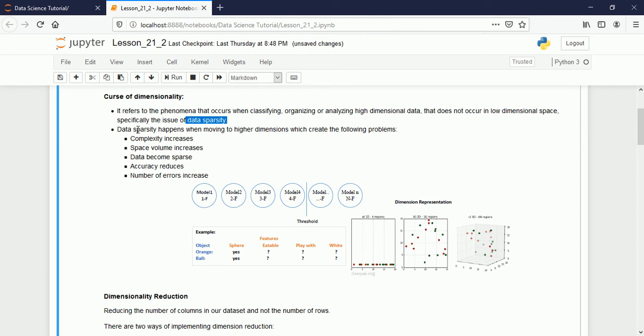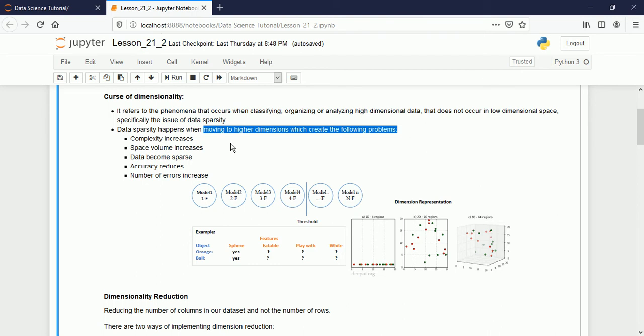Data sparsity happens when moving to higher dimensions, which creates the following problems. For example, some people may think that just by adding the number of features the model gets better, because accuracy increases and the number of errors reduces. We also prefer a model which has the highest accuracy.